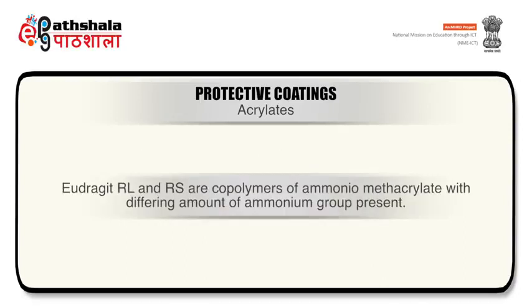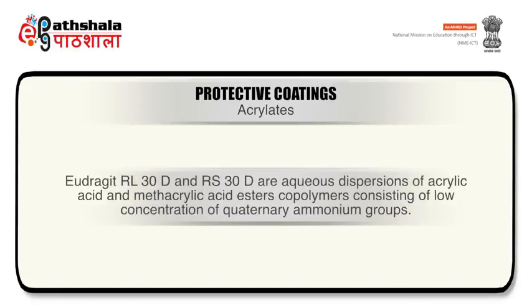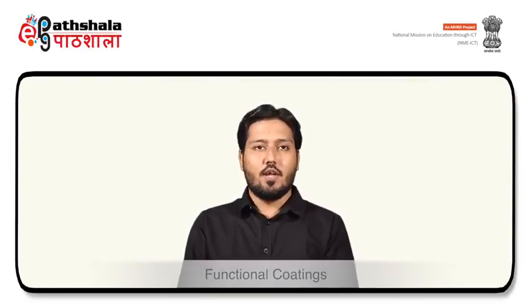Eudragit RL and RS are copolymers of amino methacrylate with differing amounts of ammonium groups present. Eudragit RL type A and RS type B have 10% and 5% functional quaternary ammonium groups respectively. Eudragit RL 30D and RS 30D are aqueous dispersions of acrylic acid and methacrylic acid esters and copolymers consisting of low concentrations of quaternary ammonium groups. The second part under film formers is functional coatings.